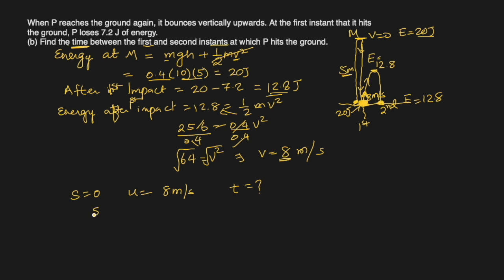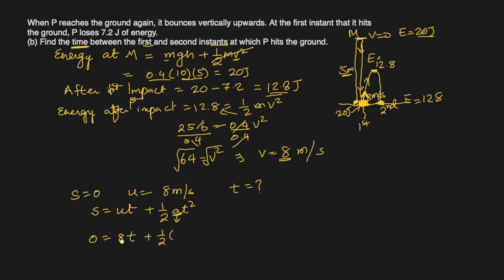So we know that s equals ut plus half at squared. S is 0, u is 8, time we want to find out, plus half a. In this case 8 is upwards, but acceleration due to gravity is downwards.